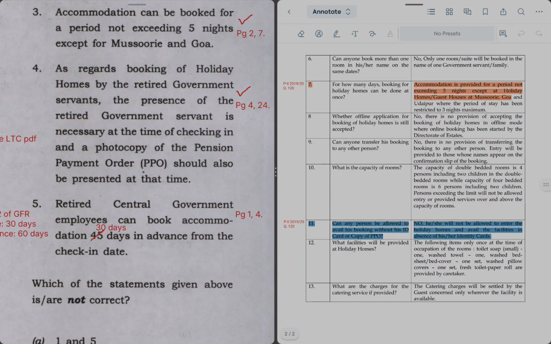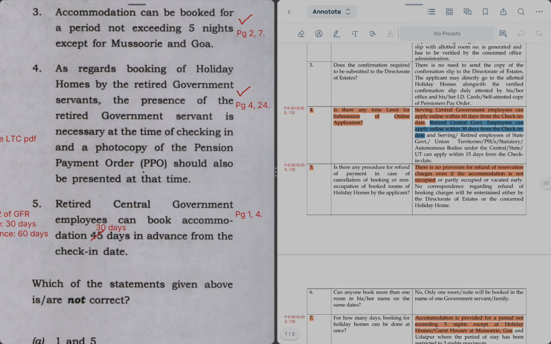It says that retired central government employees can book accommodation 45 days in advance from check-in date. So again, in point 4 it is covered that retired central government employees can apply online within 30 days from check-in. It is not 45, it is 30. So this statement is incorrect.